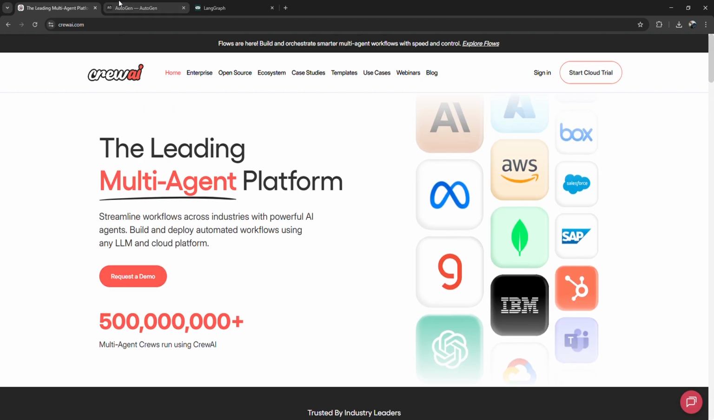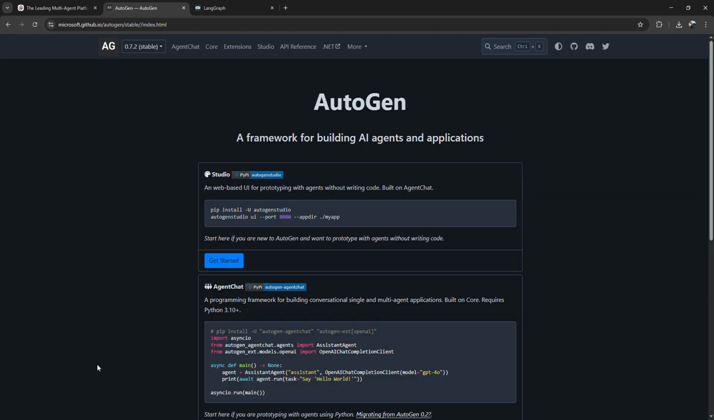AutoGen is Microsoft's open source framework for building conversational and task-based AI agents. It's highly flexible, supports multi-agent conversations, and integrates well with Python. Pro, robust developer features. Con, steeper setup for non-coders.